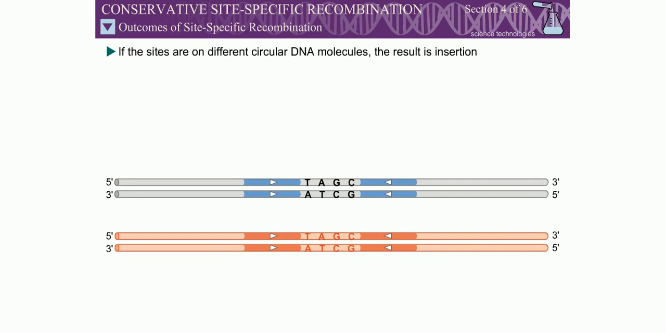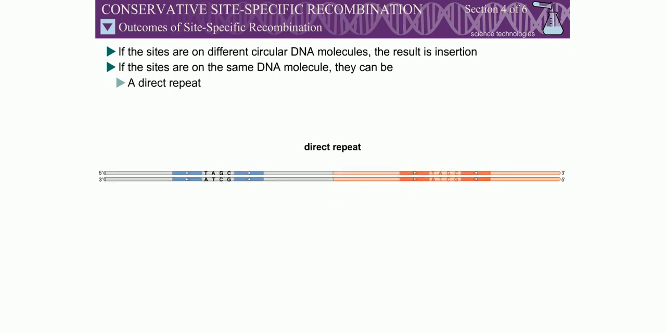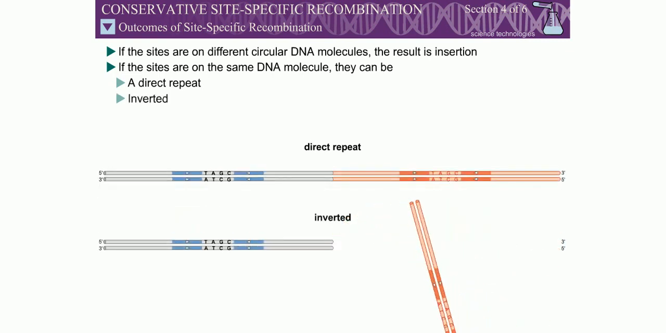Because the crossover region is asymmetric, a given recombination site always has a defined polarity. If both recombination sites are on the same DNA molecule, they can be a direct repeat with respect to one another, or inverted with respect to one another.